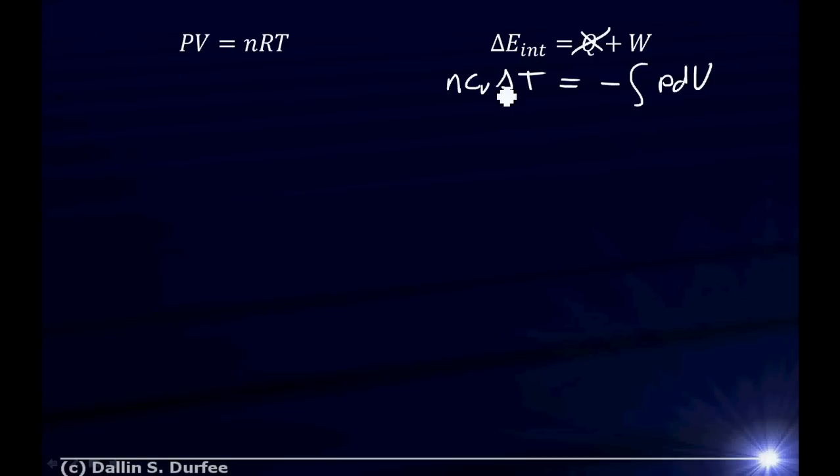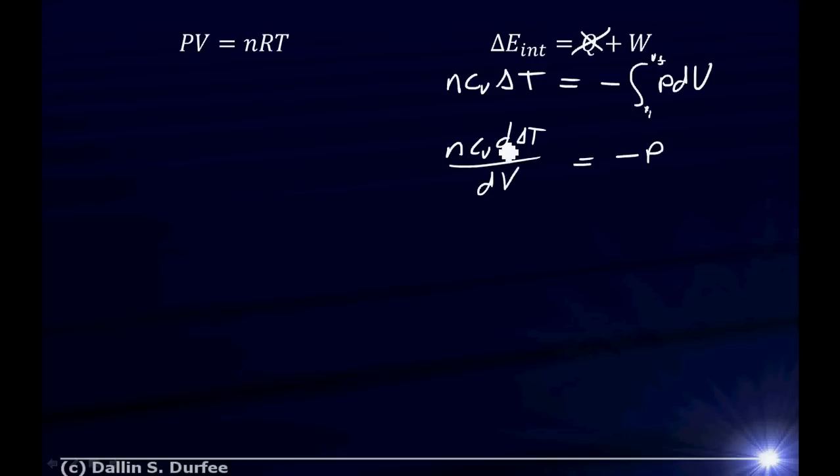We have a problem, though. First of all, we've got delta T instead of T, and we've got this integral. Let's get rid of the integral first. So this is V initial, V final, right? How do I get rid of an integral? An integral is the opposite of a derivative, right? It's the antiderivative. So let's take the derivative of both sides and get rid of that integral. What am I going to take the derivative with respect to? I guess we're going to take it with respect to volume, right? So nCV d delta T with respect to volume then is going to be equal to minus pressure.